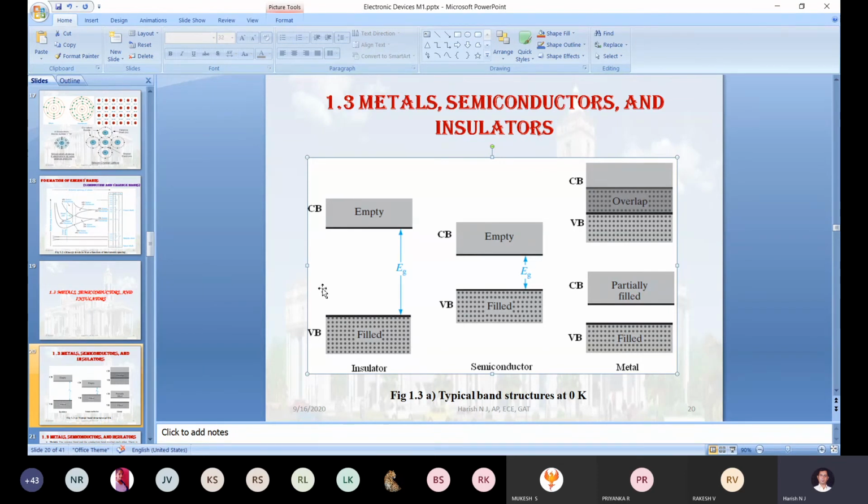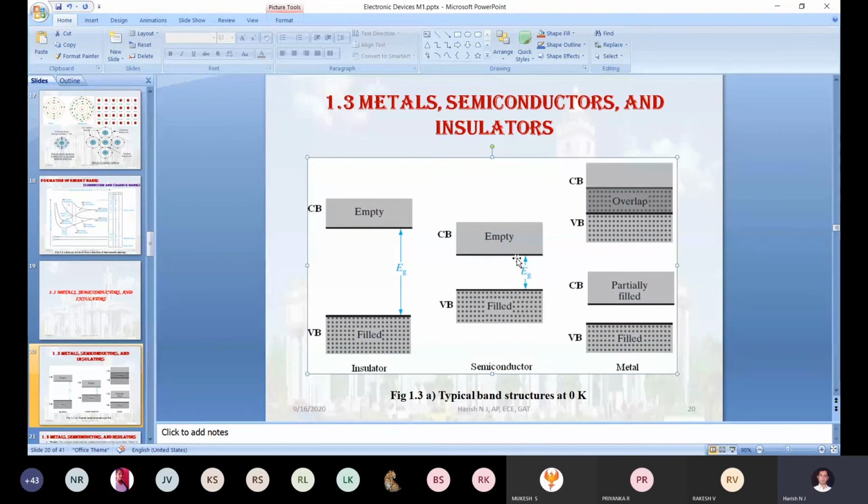Correct. I already told you, the electrons in the valency band will be accepting additional energy up to 2.5 electron volt. For crossing this energy band, how much energy we require? Only 1.1, only 1.2 electron volt of energy.